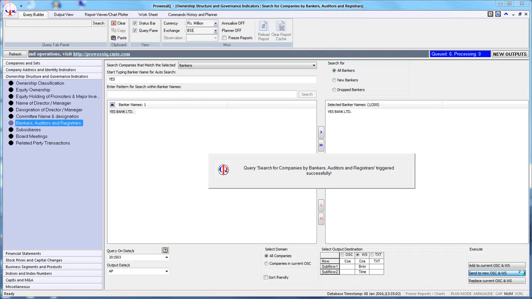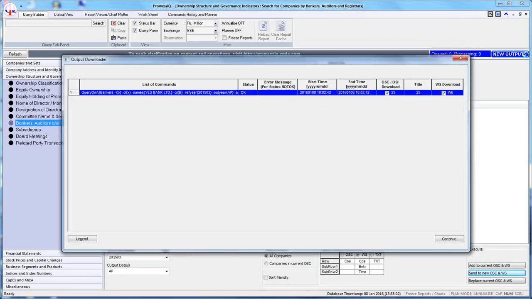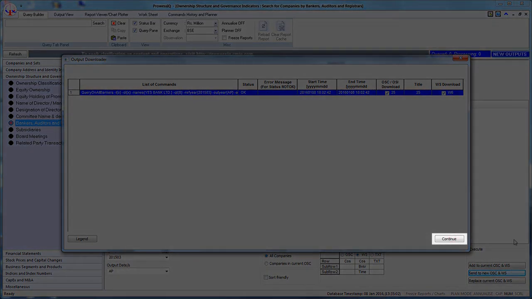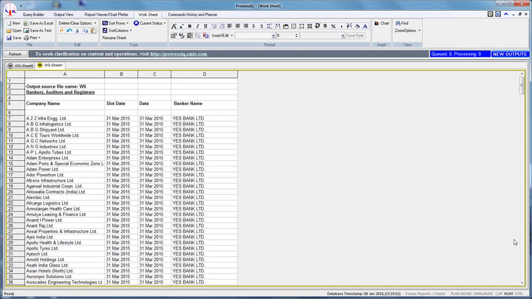After the query has been successfully executed, the New Outputs button will start blinking. Click on the New Outputs button. You will see that 2 outputs, OSC and WS, have been generated, and are selected by default in the Output Downloader box. You can click on the Continue button to download both these outputs. Prowess IQ will display those companies whose banker was Yes Bank for March 2015 in the worksheet. You can click on the output view to view the selected companies which met the criteria given in the query trigger.